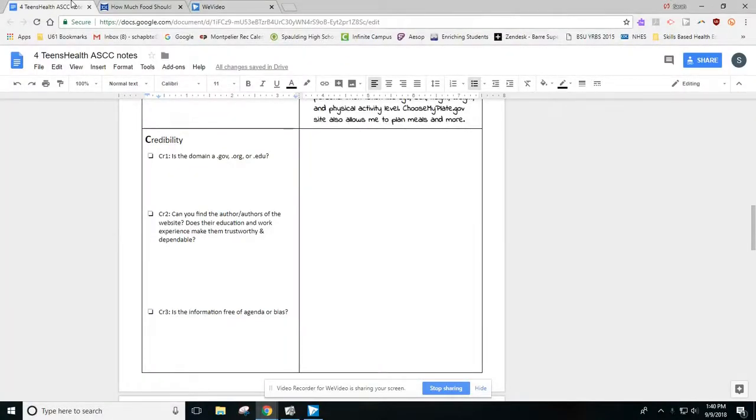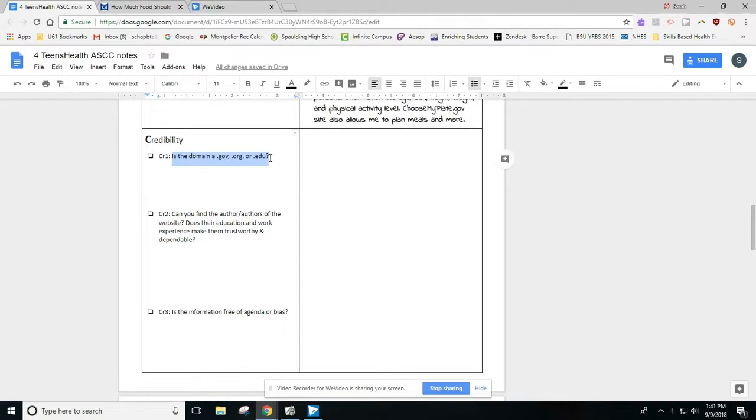The next section of the Ask checklist is about credibility, which means can we believe the source of this information? Can we trust them? Are they a reliable place to go for information about this topic? So the first question for credibility is the domain of the website a .gov, .org, or .edu?